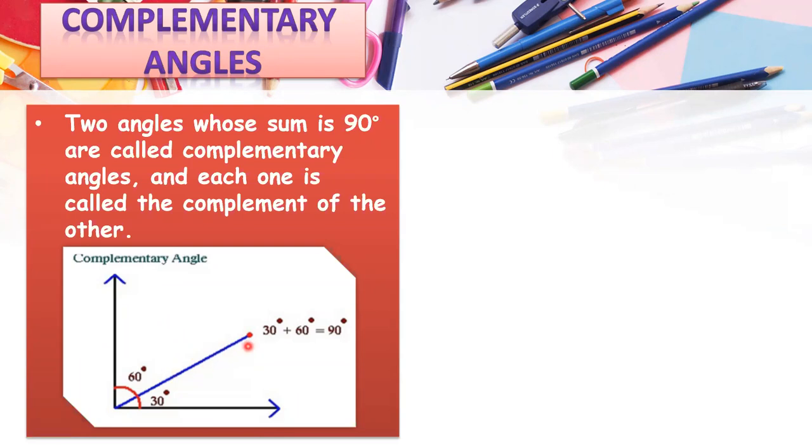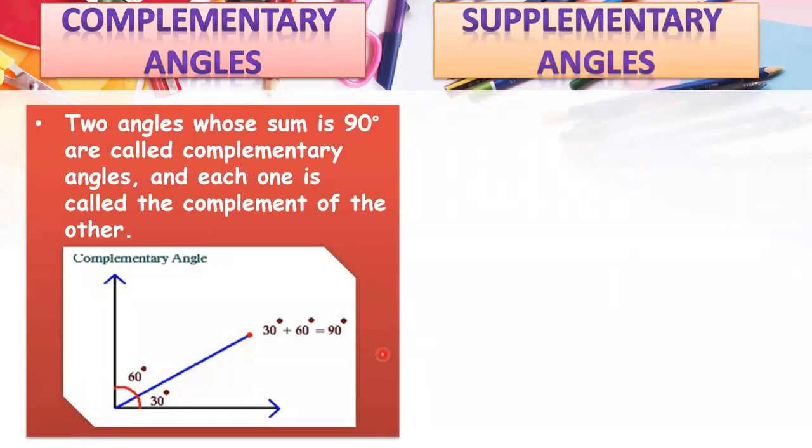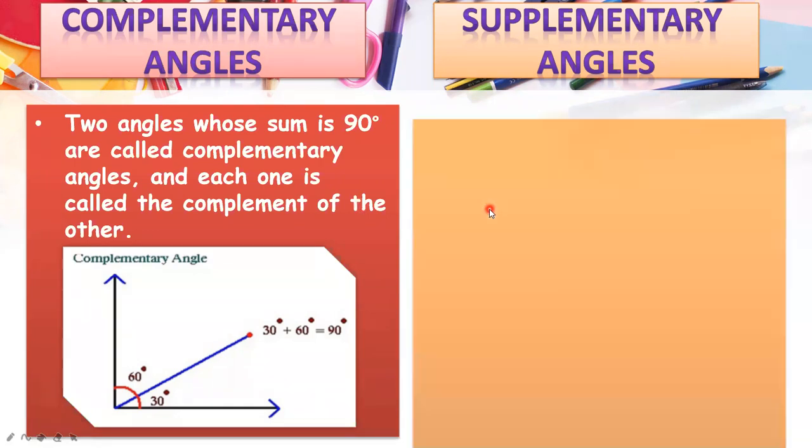So what are complementary angles? Two angles whose sum is equal to 90 degrees. Those two angles are called complementary angles. We say the complement of 60 is 30, and the complement of 30 is 60. Together they form an angle of 90 degrees. Now let's check out supplementary angles. What will be supplementary angles?